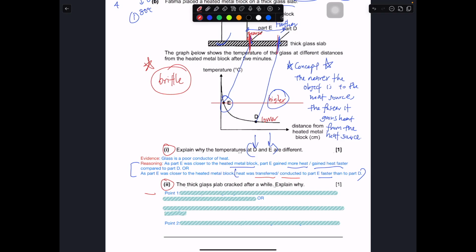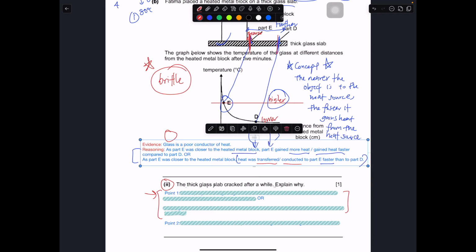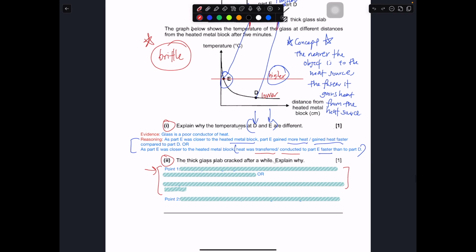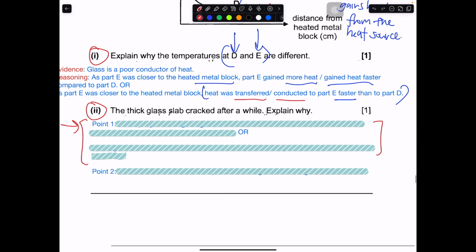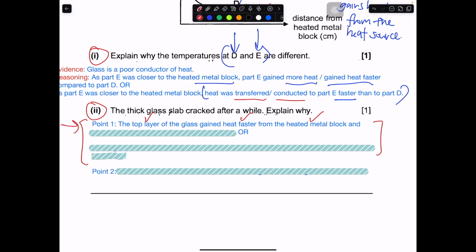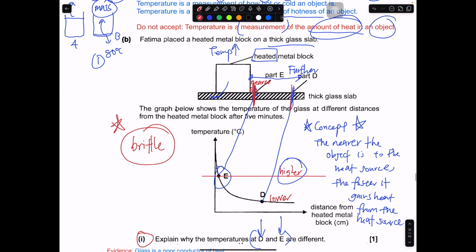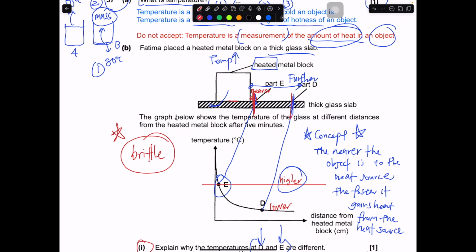So what is one way to answer it? Point one is the part where you have to talk about gain heat faster, expand faster. So you can talk about the top layer of the glass gaining heat faster from the heated metal block, and expanding more or faster than the bottom layer. So we are really talking about top and bottom. The top is nearer to the heated metal block, so it gains heat faster and expands faster than the bottom layer.